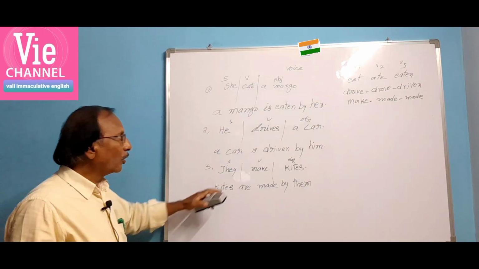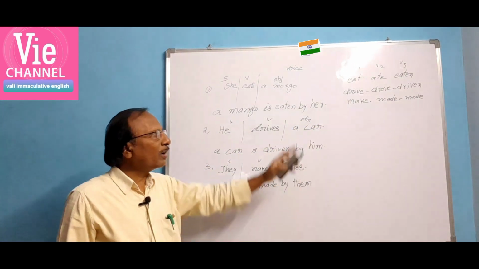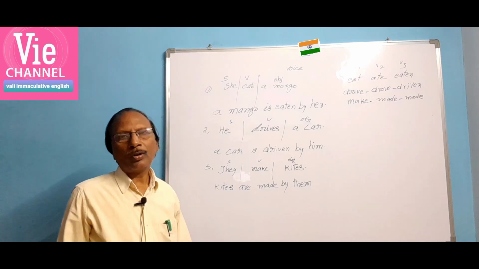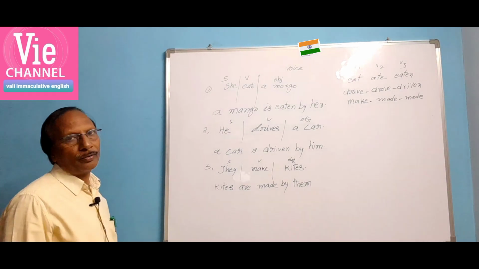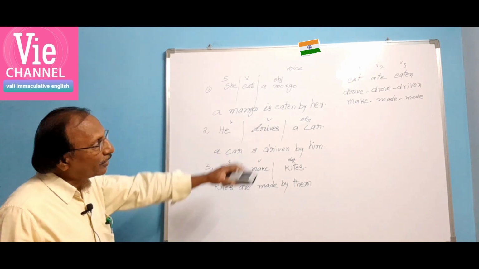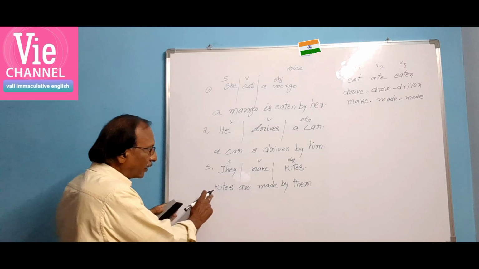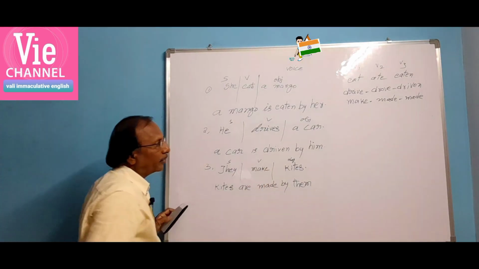Look here, make: V2 and V3 look alike. We call such verbs weak verbs. What do we call them? We call them weak verbs. When V2 and V3 are the same, we call them weak verbs. If there is a difference in V2 and V3, we call them strong verbs. Here, kites are made by them.